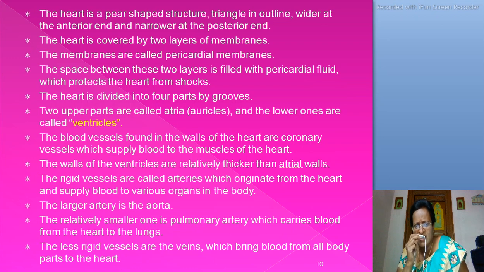The heart is a pear-shaped structure, triangle in outline, wider at the anterior end and narrower at the posterior end. The heart is covered by two layers of membranes. The membranes are called pericardial membranes.